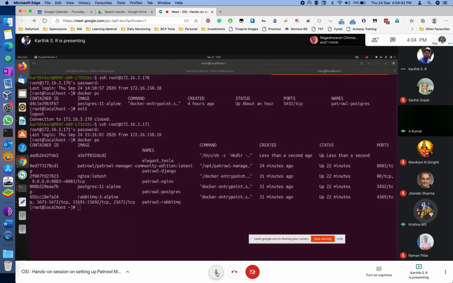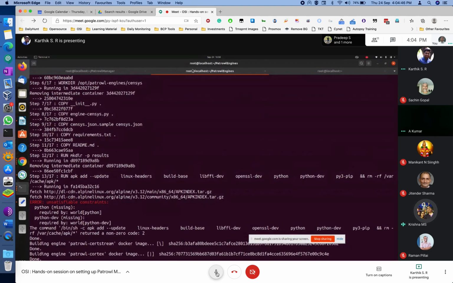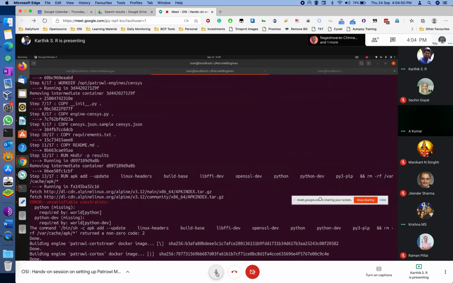No. Even with the agent, if you have a completely patched machine, it will show so many vulnerabilities. Yes, it does show that because it does not go inside the system and do that activity. What it does is detect the operating system and, based on the operating system, show you what the vulnerabilities are for that operating system.